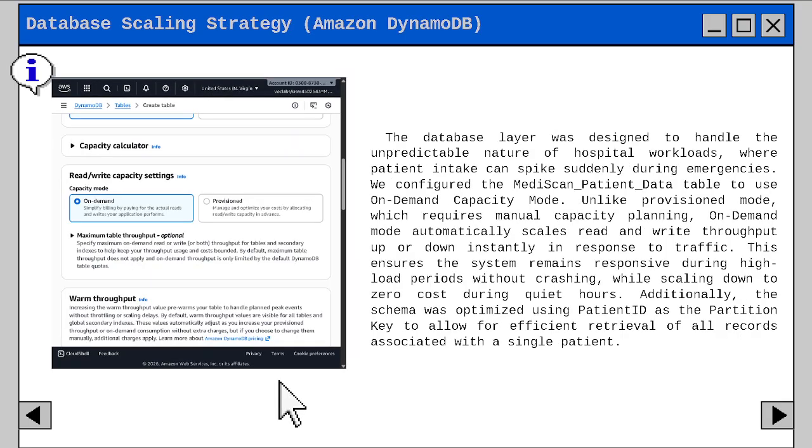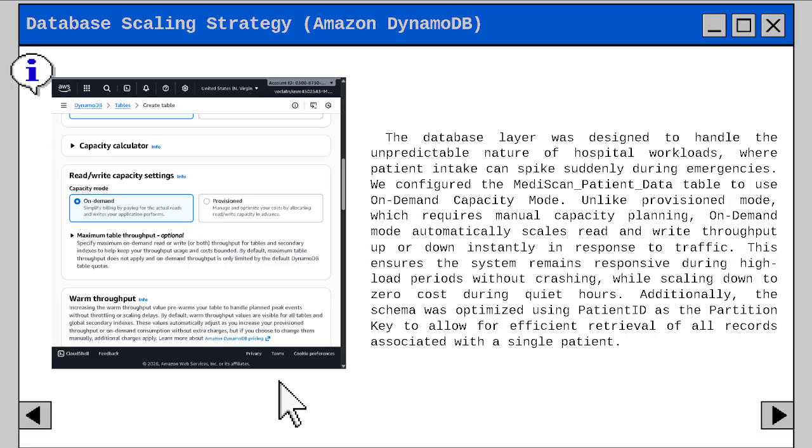Next is the database scaling strategy. For Amazon DynamoDB, the database layer was designed to handle the unpredictable nature of hospital workload, where patient intake can spike suddenly during emergency situations. So we configure the Mediscan patient data table to use on-demand capacity mode.